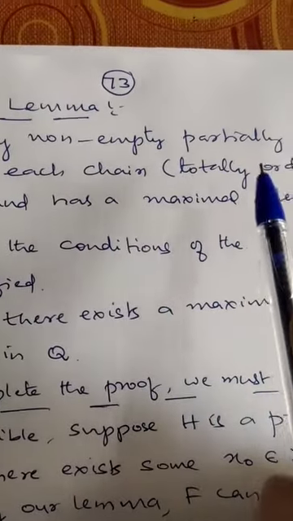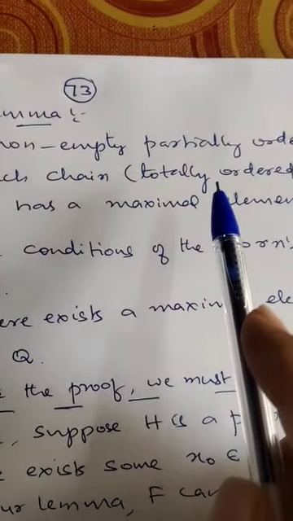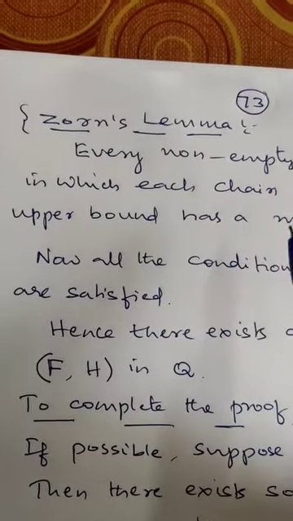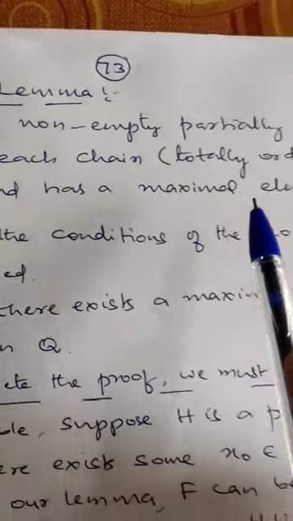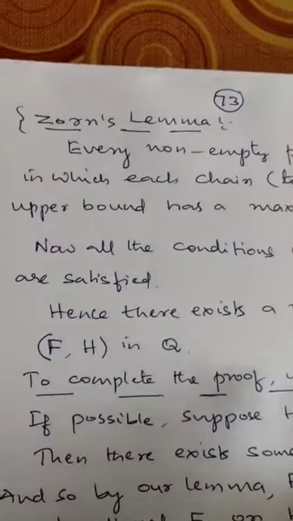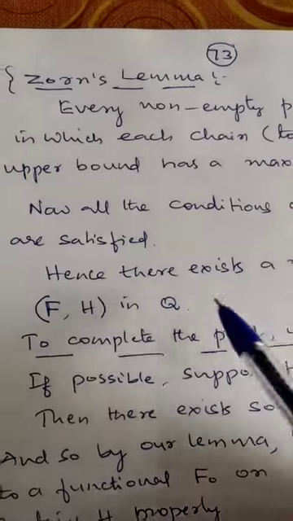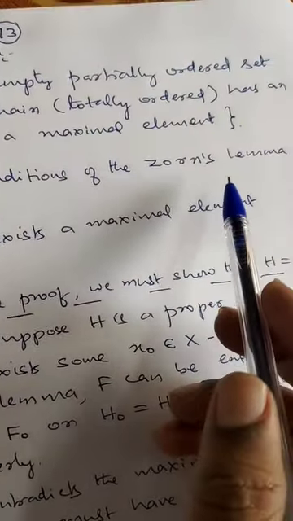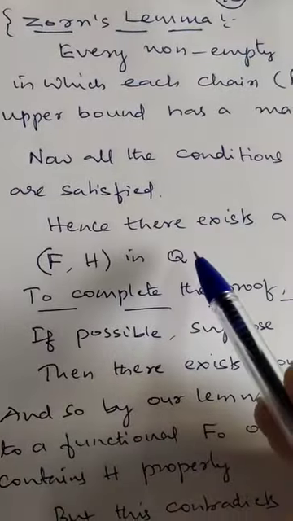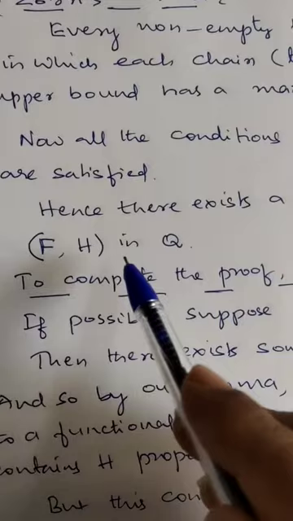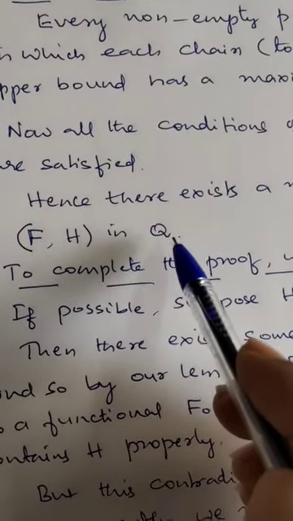Therefore all the conditions of Zorn's lemma are satisfied here. By Zorn's lemma we have a maximal element (f, H) in P.